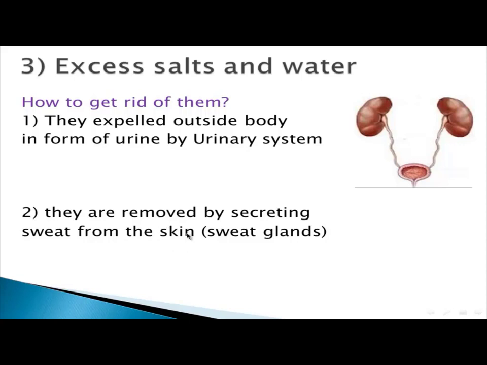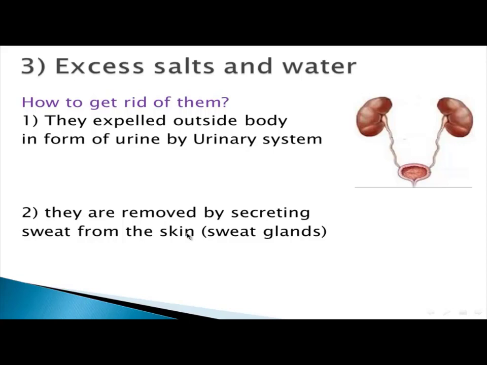Again, excess salt and excess water have two ways to go. Maybe your body will get rid of them by the urinary system, the two kidneys, in the form of urine, or maybe through the skin from special glands which are called sweat glands.